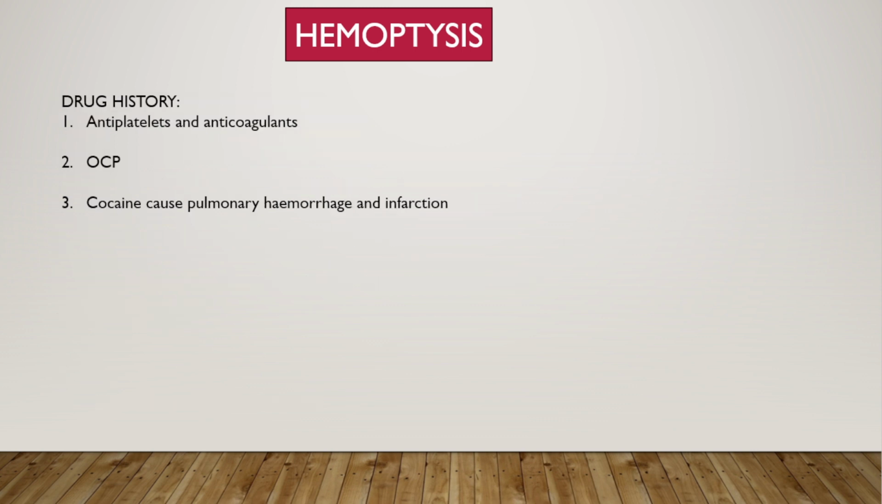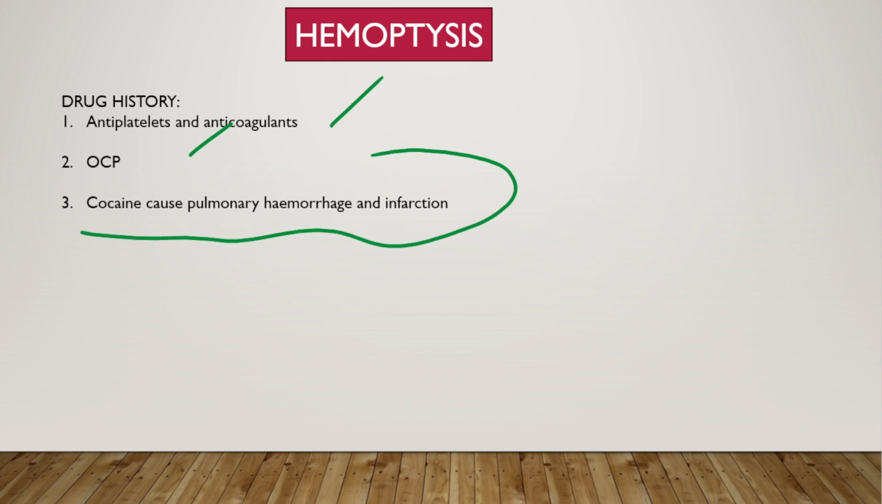Then we will ask about any drug history, including antiplatelet and anticoagulant use, and OCP use, which can cause pulmonary embolism, DVTs, and so on. We will ask about cocaine abuse, which can cause pulmonary hemorrhage and infarction.